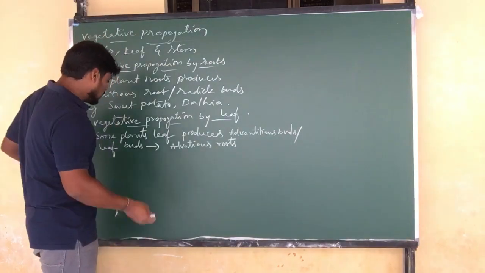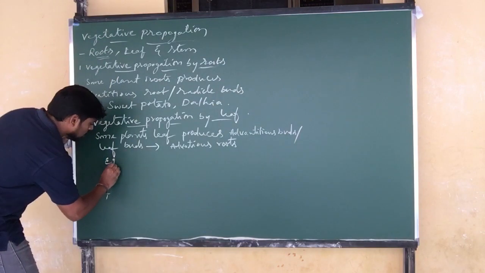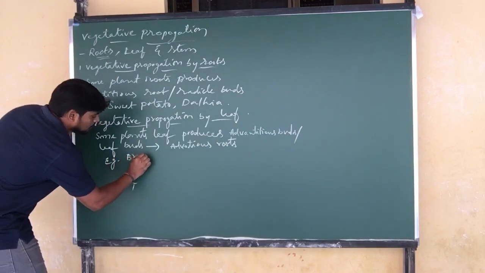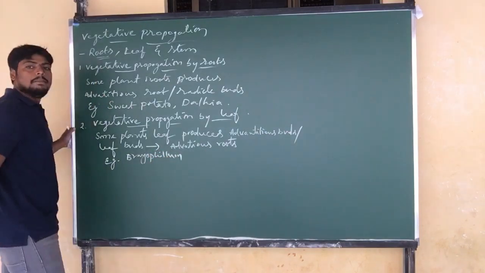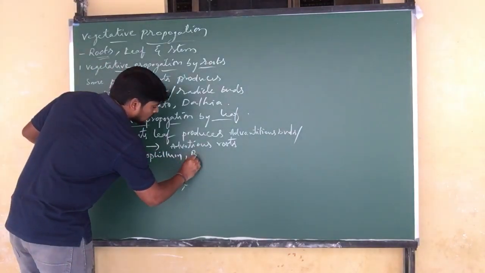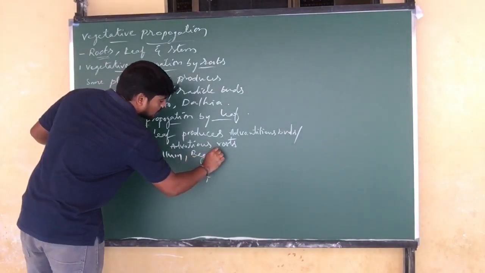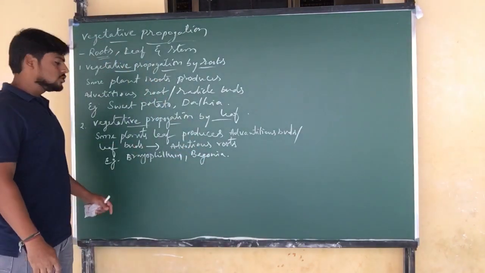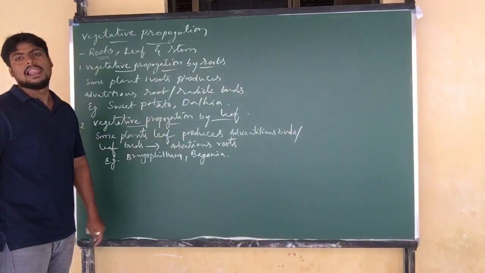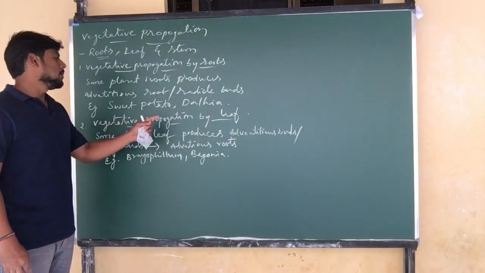Examples are bryophyllum and begonia, plants which grow into new plants through the leaf. That is vegetative propagation by leaf.